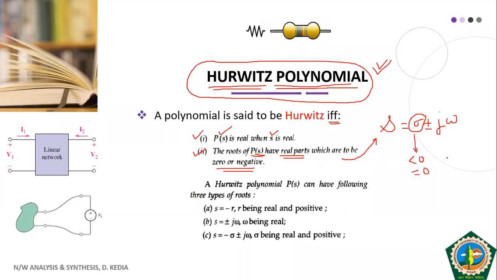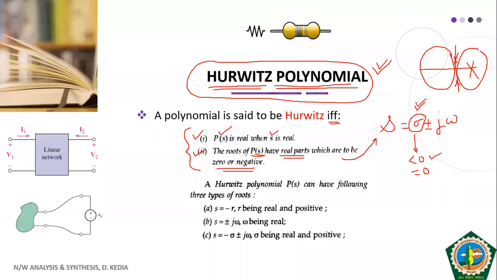What does it want to say? That by enforcing this thing, we are trying to ensure that the roots will be present in the negative half of S plane when sigma less than 0, or at the maximum on the imaginary axis or on j omega axis. But in no case our root of Hurwitz polynomial will be located in the positive half of S plane. That we want to ensure by enforcing this condition. I hope this thing is clear to all of you.